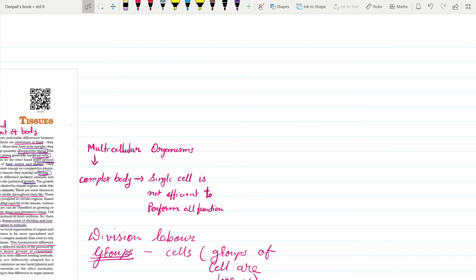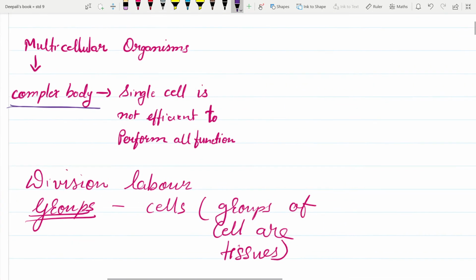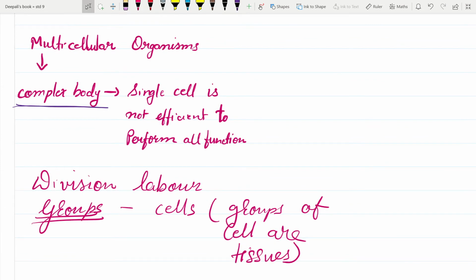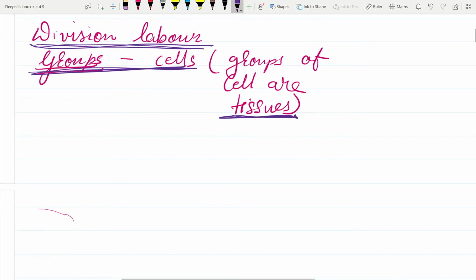But in a multicellular organism, a single cell cannot work efficiently to perform all functions because of the complex body structure. And so the cells need to undergo division of labor. For that we need a group of cells, and this group of cells is called a tissue, and they are specialized according to their specific functions.